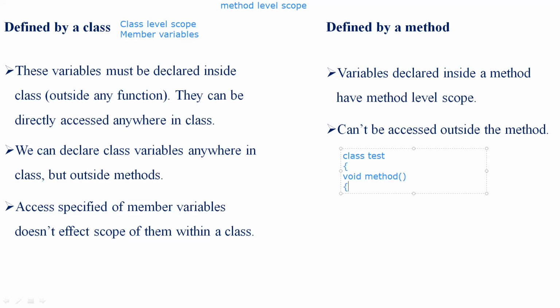Next, declare a variable called hex. This is how we can declare a method level scope, inside a method.